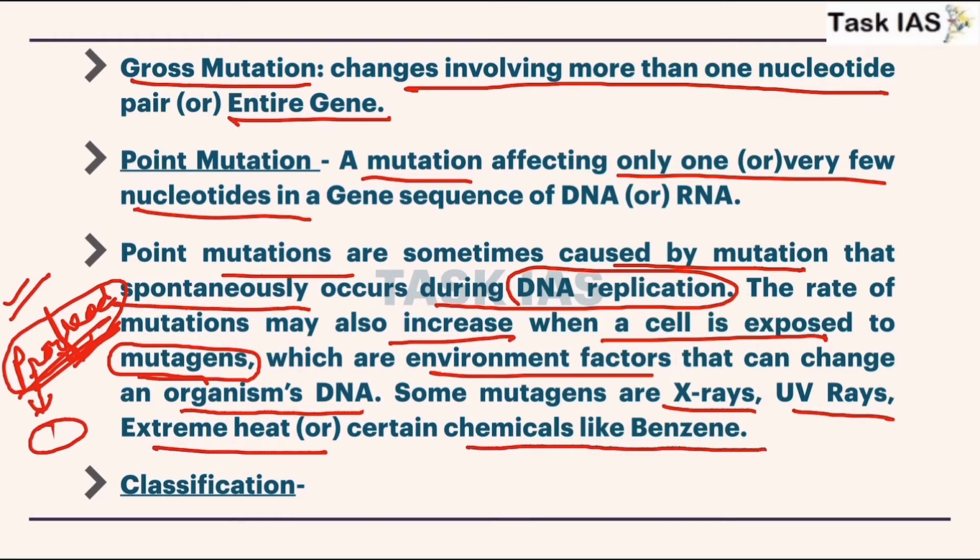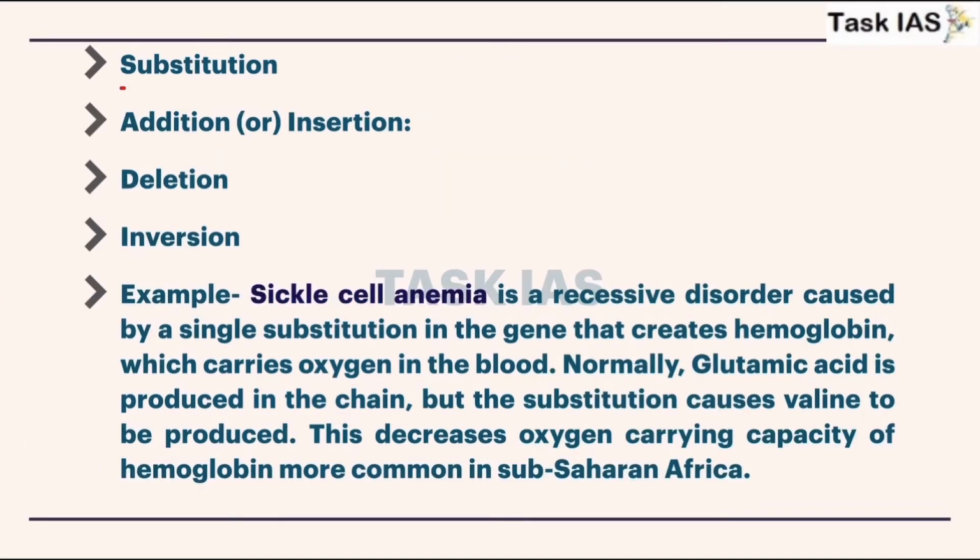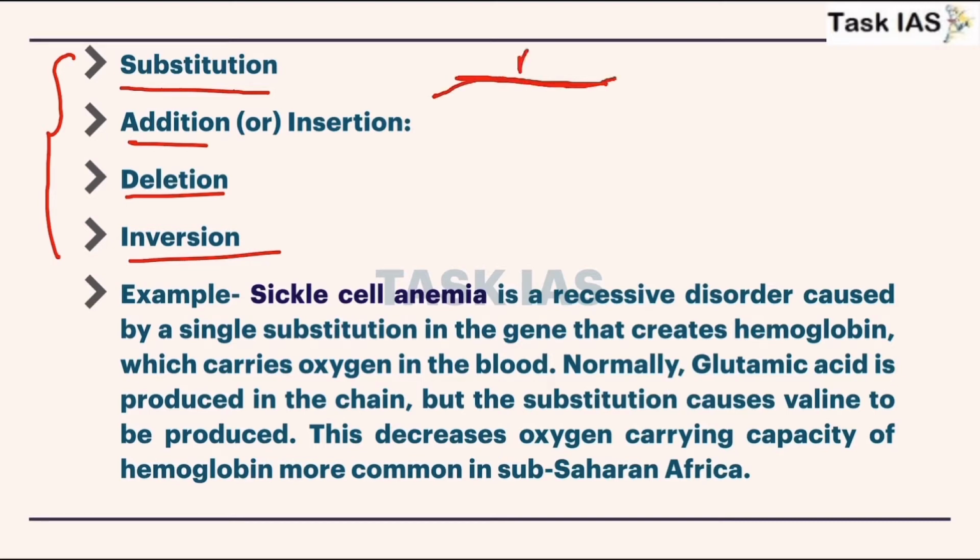Now what is the classification of point mutations? Substitution, addition, deletion, inversion, these are the different classifications of point mutation. In substitution, suppose you have this chain of one strand of DNA. Here is nucleotide A and here is T, but now A is replaced by T and T is replaced by A, so this is substitution.